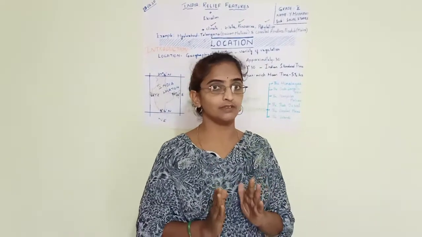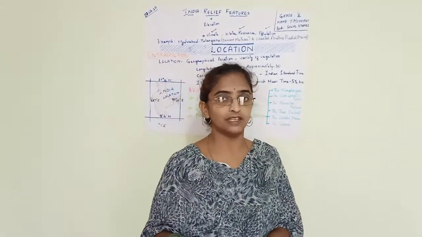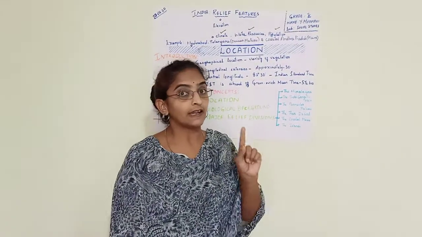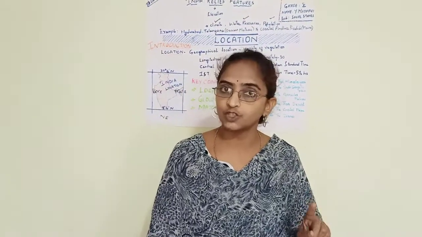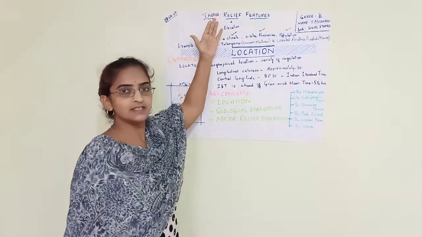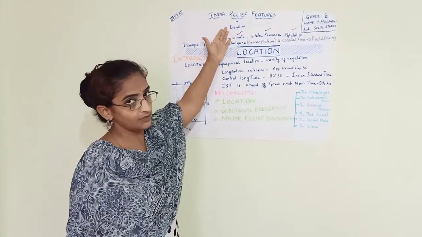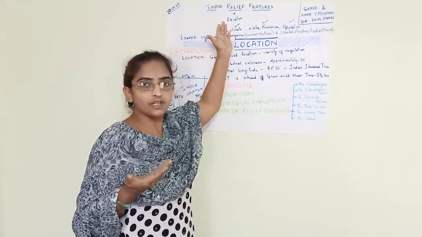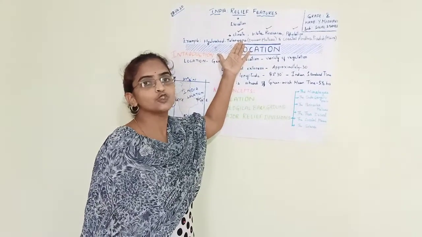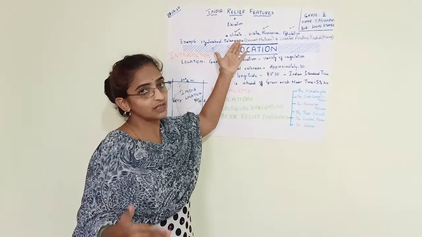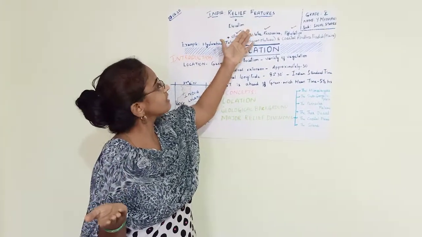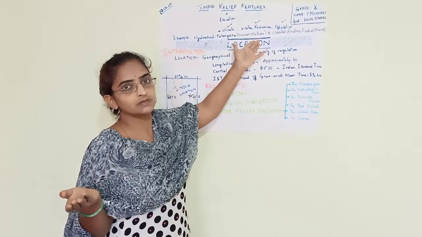So now we have learned that temperature depends on relief, and based on the temperature, the climatic condition of that particular region is determined. Relief means elevation. Based on the elevation, temperature increases or decreases, and based on that, the climatic condition of that region depends. If temperature increases, rainfall increases. If rainfall increases, we can see wonderful water resources.